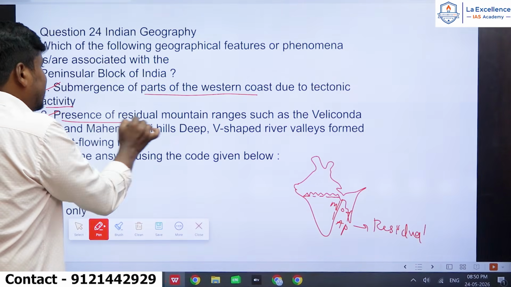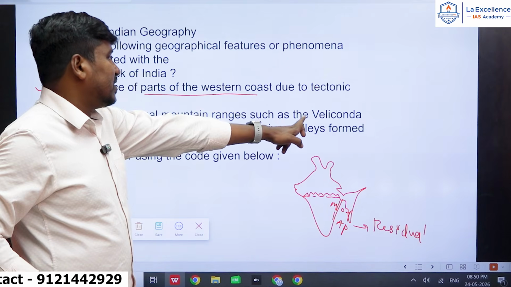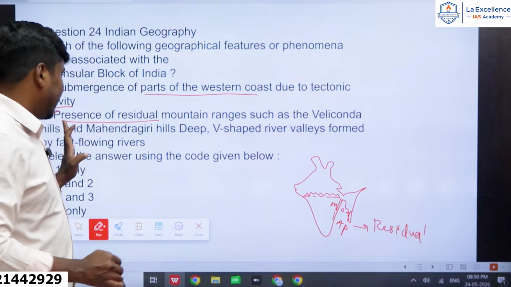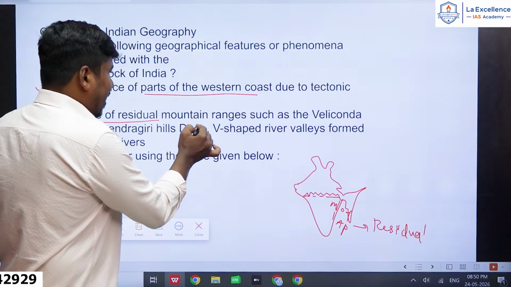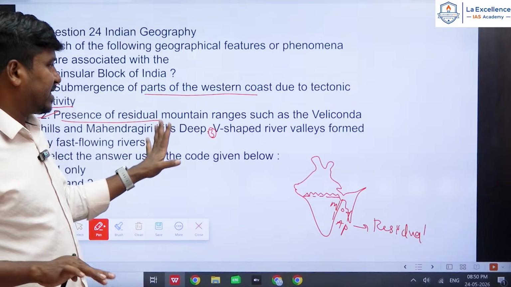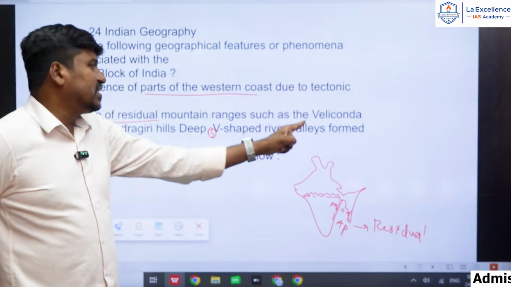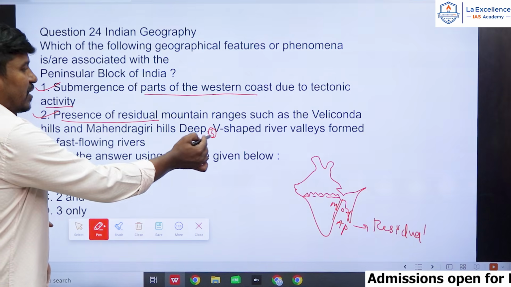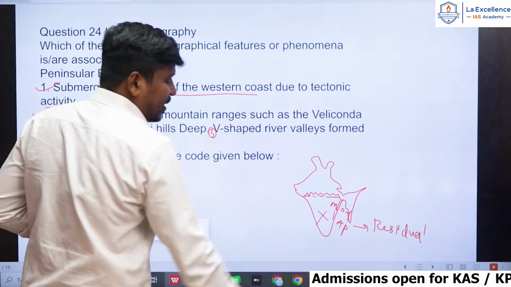And second statement, presence of residual mountain ranges such as Velikonda hills and Mahendragiri hills. So second statement is correct, and it is actually third statement, right? Just 1 minute, because while typing some mistakes happened. So this is a third statement. V-shaped river valleys formed by fast flowing rivers, right? So it is not the part of this peninsular plateau.